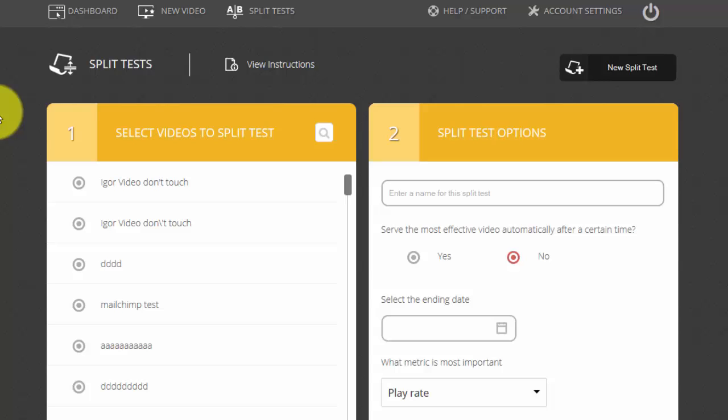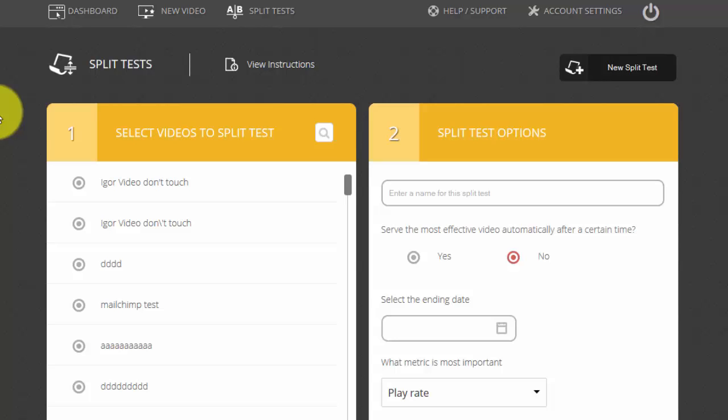And then once you find out which one is performing the best, you can serve that video over the ones that lost. So for example, let's say you have 2 videos on a sales page or on a blog page, and you want to know which one your viewers like more, which one they are watching more, which one they are sharing more.